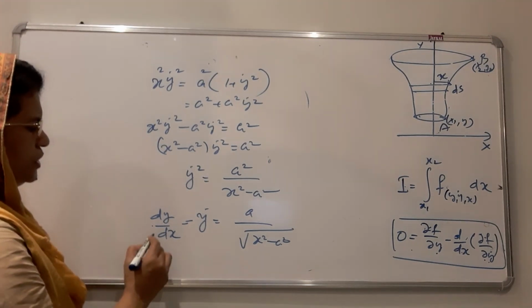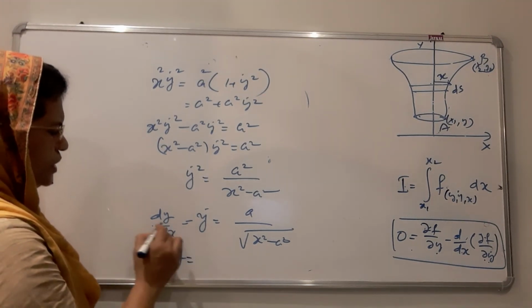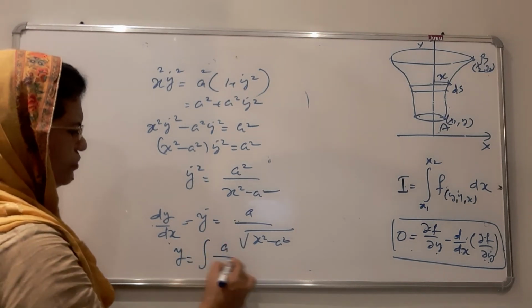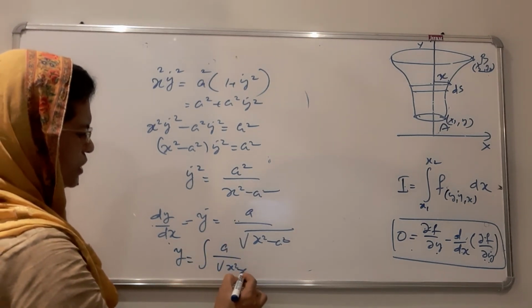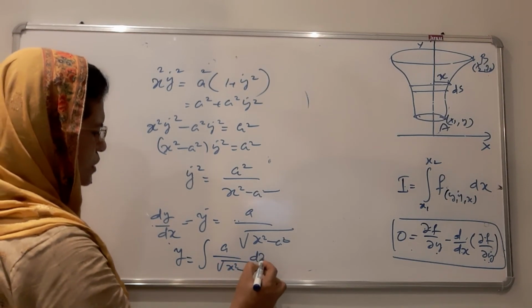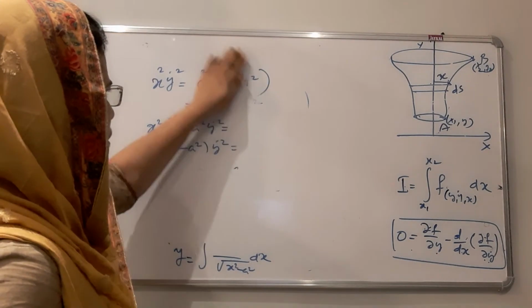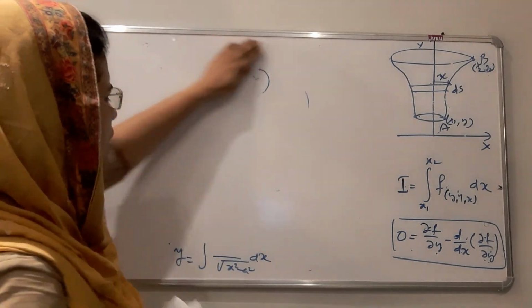That is, y is equal to the integral with respect to x of a divided by root x square minus a square dx, and this is cosh. Integrating we get cosh of x by a.